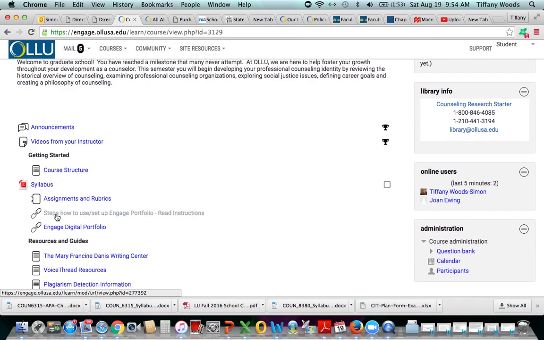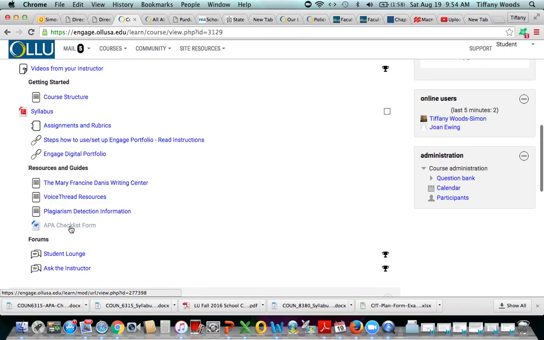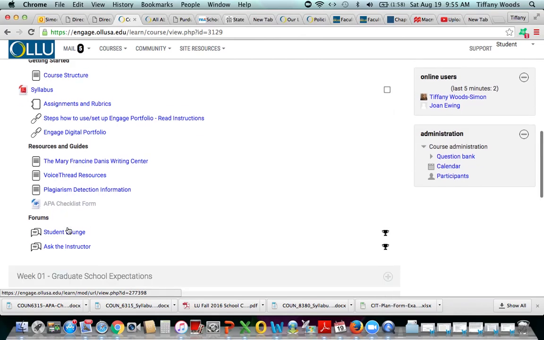You're going to have to set up a digital portfolio. For your final submission of documents, it's going to go into the digital portfolio, and we'll go into more of that as the semester goes, but those instructions are in here as well. Resources that we have for the Writing Center, for plagiarism detection, and the APA checklist, that information is here as well. And this APA checklist form, you're going to see this as a required document for you to complete for many of those assignments that are going to be due on Fridays.